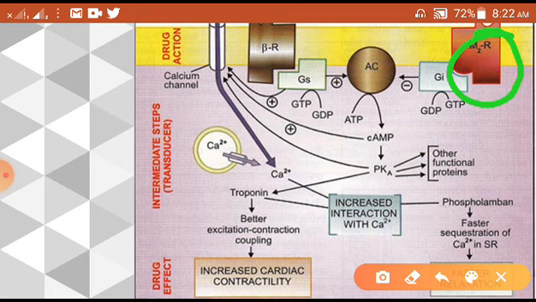So here GI is going to activate, and I means inhibitory. So I will have the opposite effect of what GS has produced. GS has activated the adenylyl cyclase to produce the cAMP, while GI will not do this, right. So it means GI is inhibiting that cAMP formation, right. So GI won't get activation and then it will not happen.